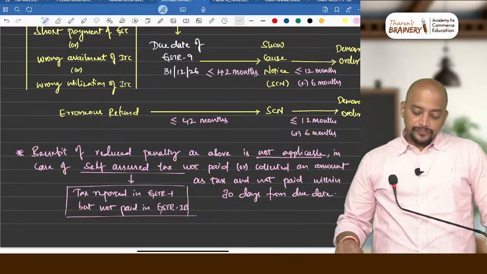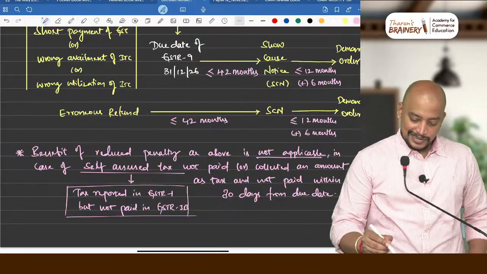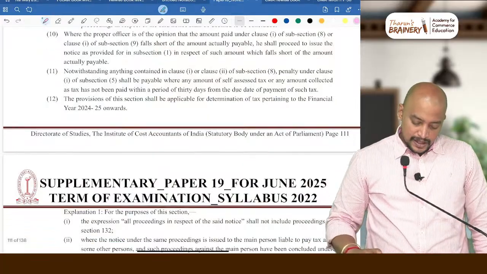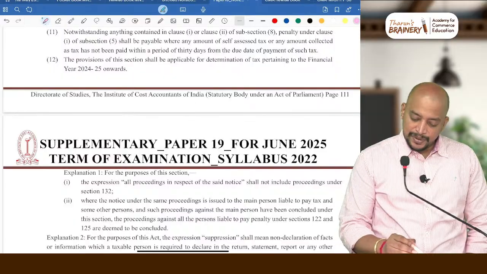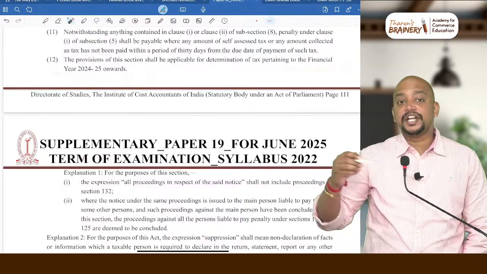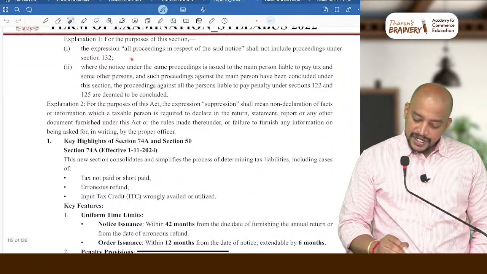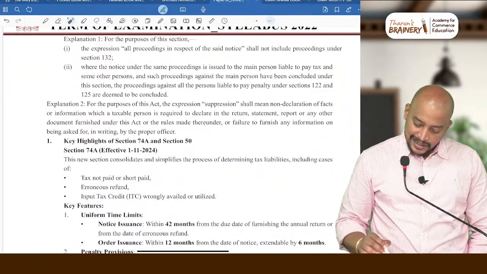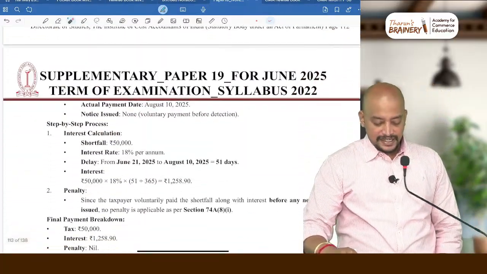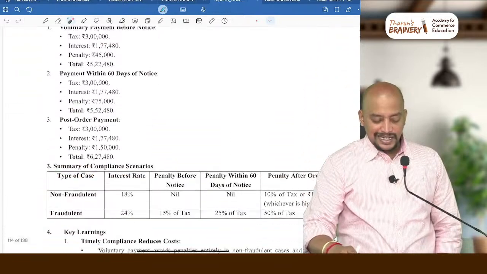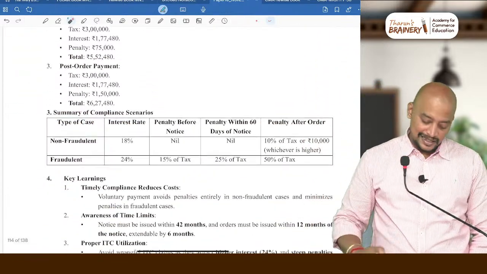Done. Then next, say this. So the provisions of this section will be applicable for determination of tax for the financial year 24-25 onwards. Then all the proceedings in respect of the said notice, etc., and all these things we have seen. They have explained this in detail with some numbers. We discussed all these things. But we can understand that there is nothing great in this.